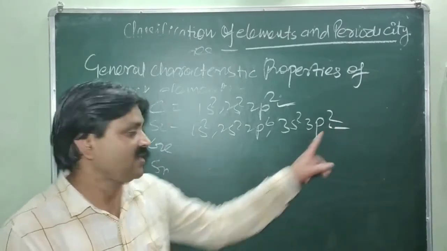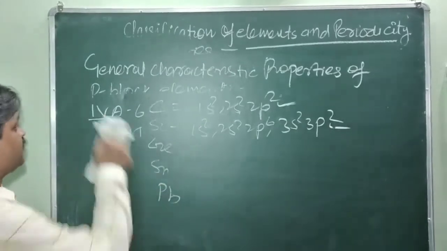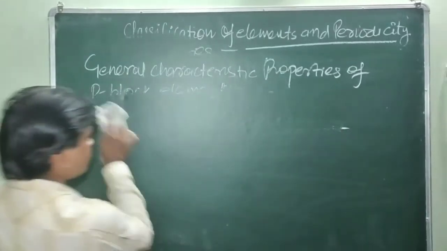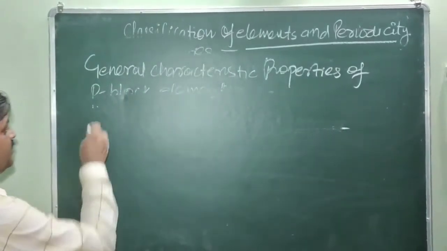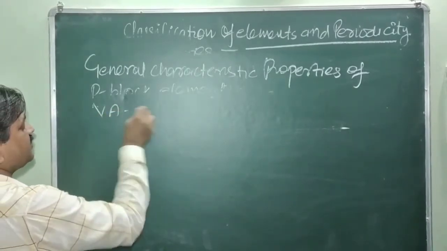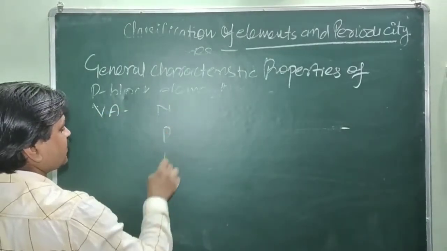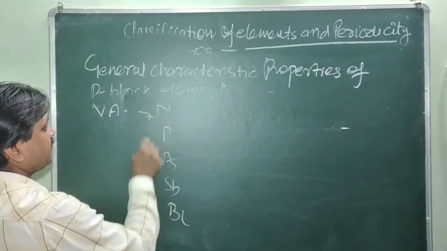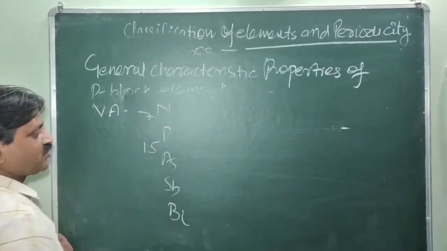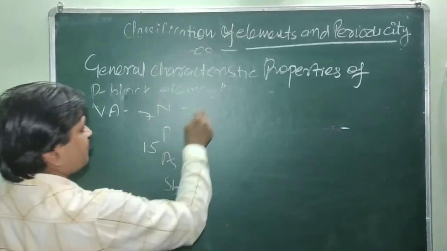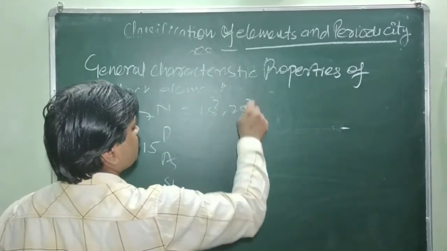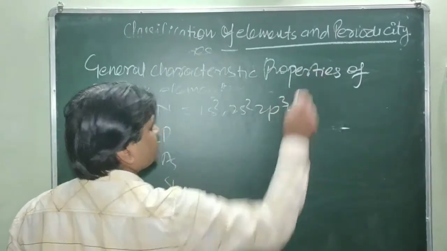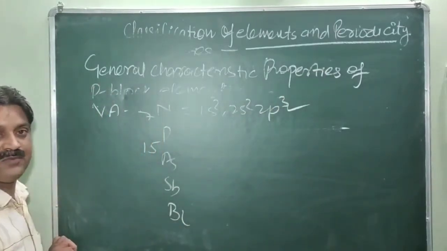Similarly, the fifth group of elements, 5A: nitrogen, phosphorus, arsenic, antimony and bismuth. These are 7, 15, 33 and so on. You can write these yourself. Nitrogen is 1s2, 2s2 and 2p3. Now p has 3 electrons, and the last electron enters the p subshell.